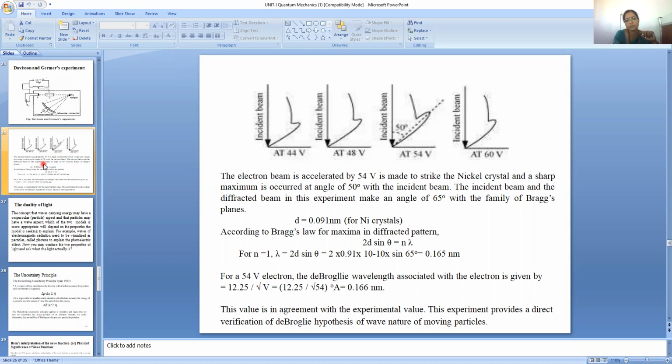And for a 54 volt electron, the de Broglie wavelength associated with the electron is given by 12.25 by root V, and we get 0.166 nanometer. This value is in good agreement; the experimental and theoretical values are coinciding. This experiment provides a direct verification of the de Broglie hypothesis of the wave nature of moving particles.